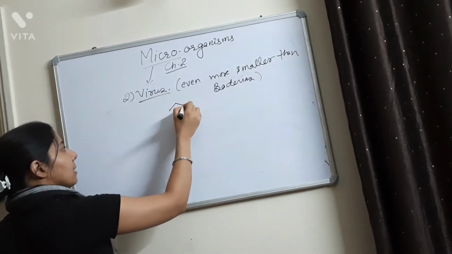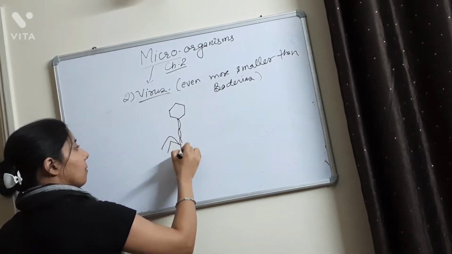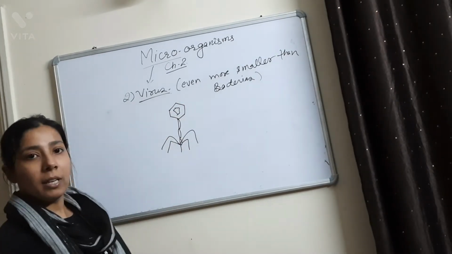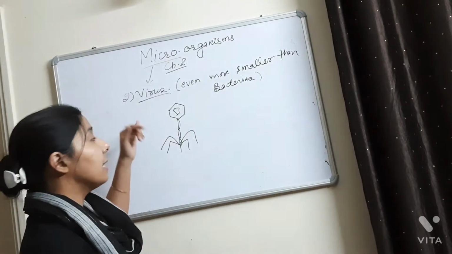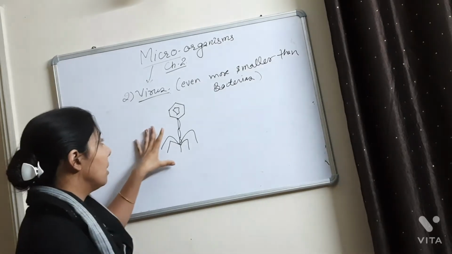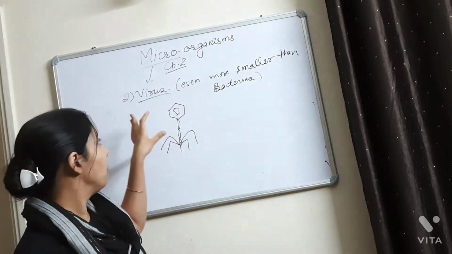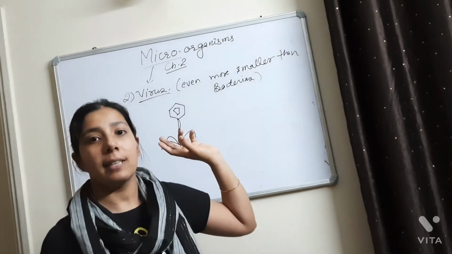If I draw a virus, it looks somewhat like this. This is just a basic structure of a virus, but the size of the virus is smaller than the size of bacteria, which we have done in the previous topic, bacteria.